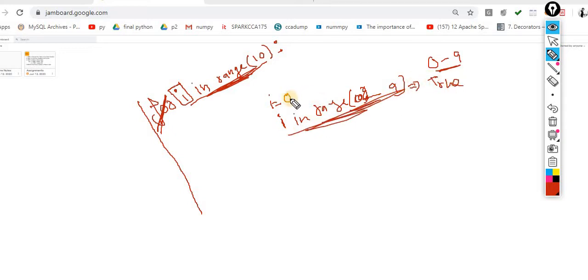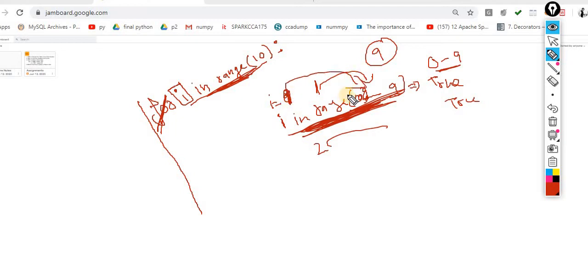Now let's suppose I change i to 1. 1 in 0 to 9, true. 2 in 0 to 9, true. 3 in 0 to 9, true. 4, 5, 6, 7, 8, 9. That means it will execute and give you true up to 9, because the last value, 9, is inside this range. So it will give you true up to 9.